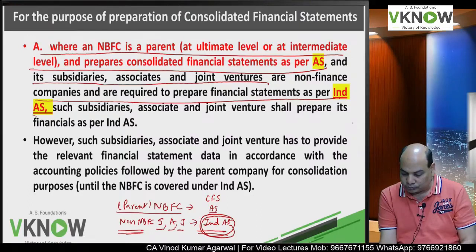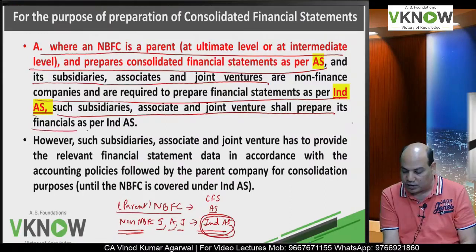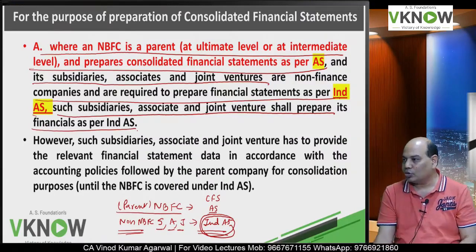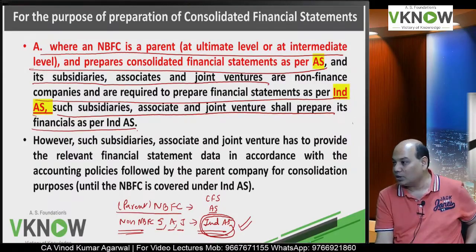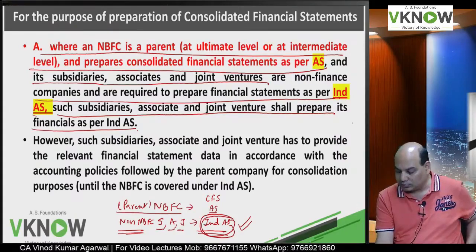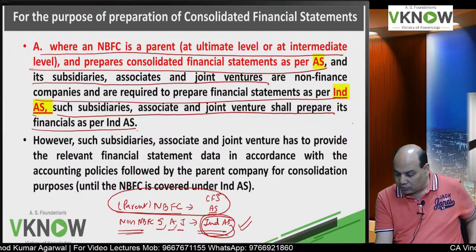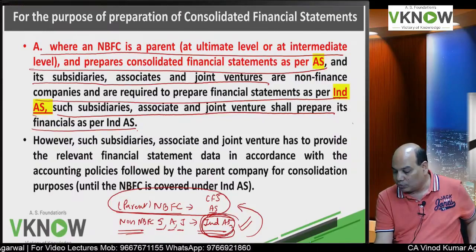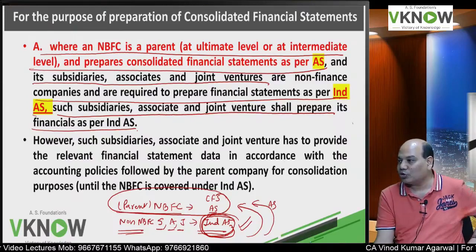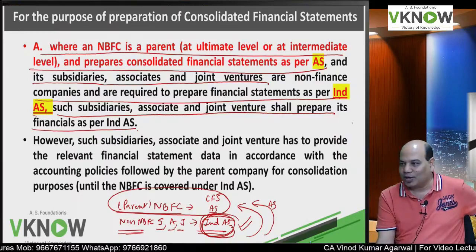Then what will you do? Then such subsidiary, associate and joint venture shall prepare its financial statements as per Ind AS, because Ind AS is applicable to them. Now the question is, for consolidation purpose, whether Ind AS will be consolidated here, or they will have to prepare one more set of financial statements based on AS, or whether the NBFC should follow Ind AS.